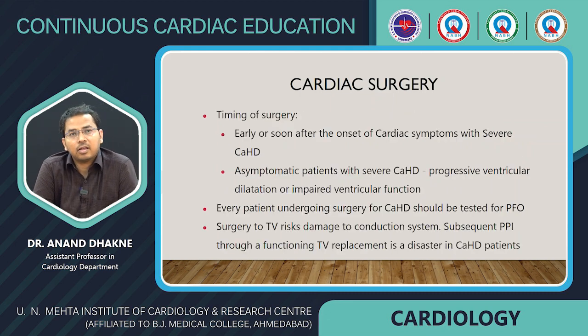Cardiac surgery. Timing of surgery: early, or soon after the onset of cardiac symptoms or severe carcinoid heart disease. An asymptomatic patient with severe carcinoid heart disease, progressive ventricular dilatation and impairment of ventricular function can be considered an adequate time for surgery, in symptomatic and asymptomatic patients. Every patient undergoing surgery for carcinoid heart disease should be tested for patent foramen ovale. Surgery to a tricuspid valve can damage the ventricular cardiac conduction system.